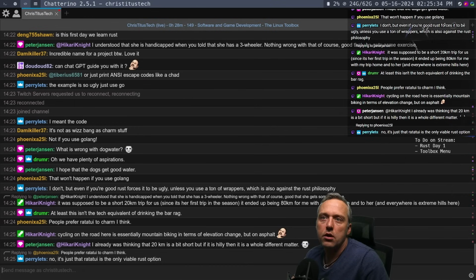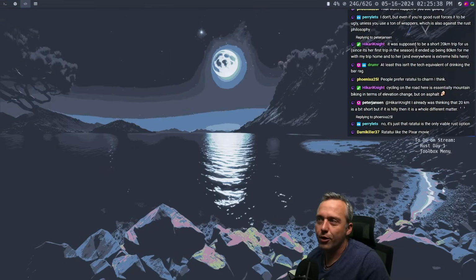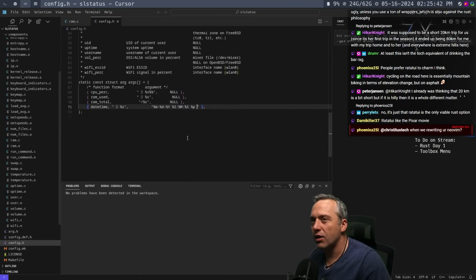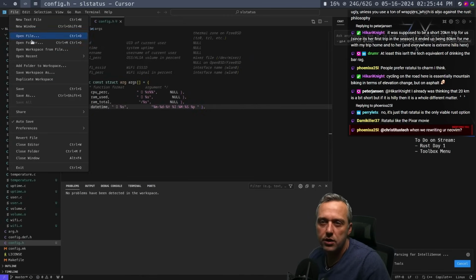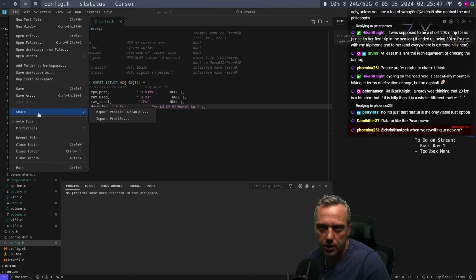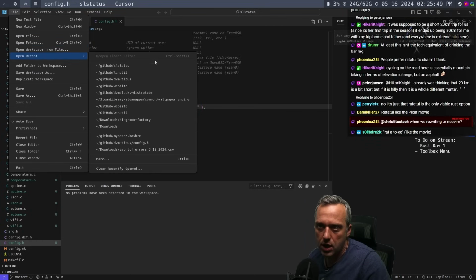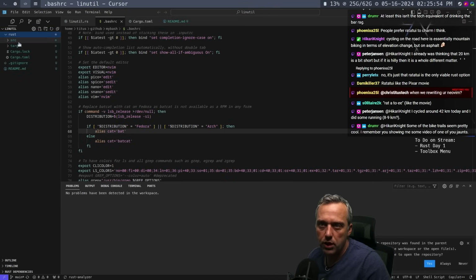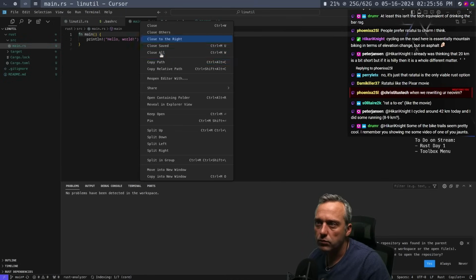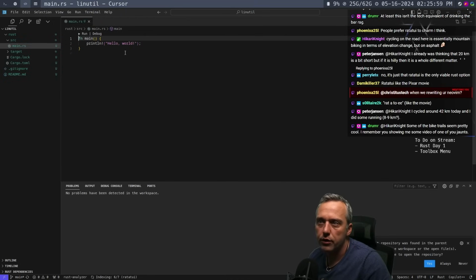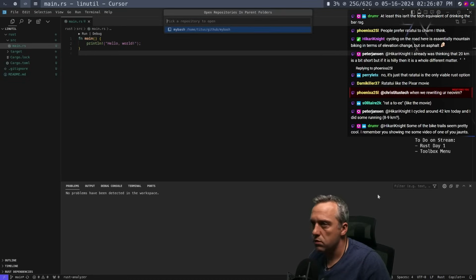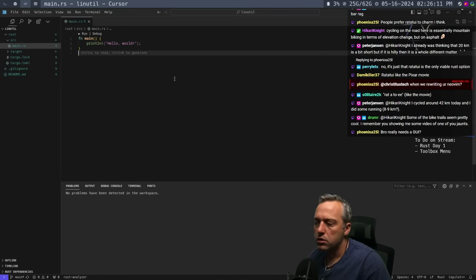Okay, nice. So now let's go back to our AI friend. Let's see what we can do out of this. I was working on SL status actually just now. Let's go to linutil. And what we're going to do is go into our Rust sources main. Let's close others. All right. Let's see. Git repository was found in the parent folders. Yes. No, actually, it's not right.